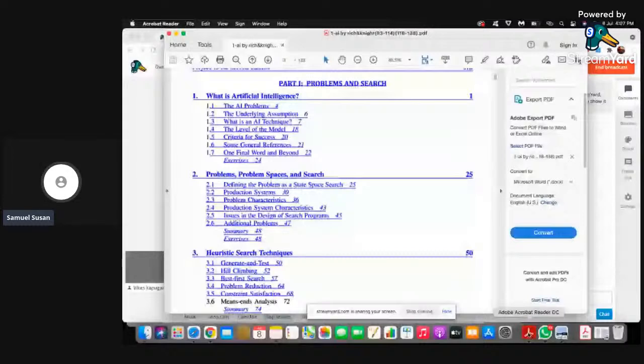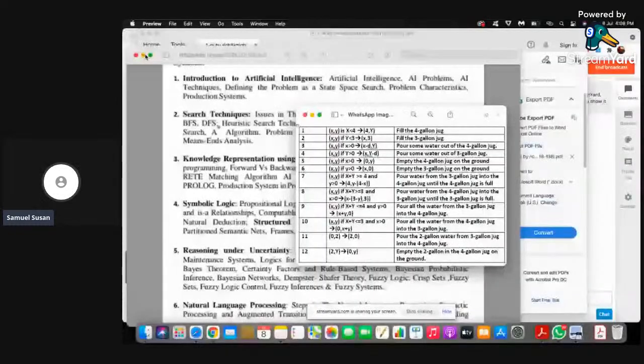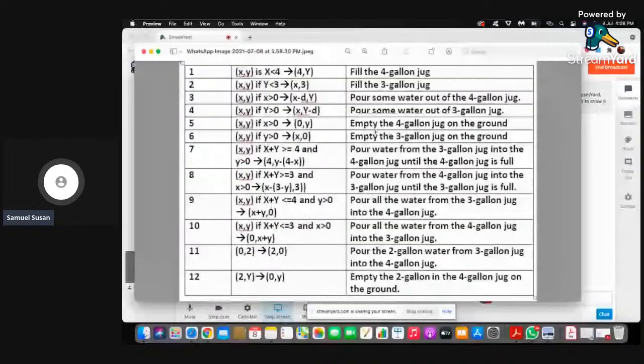In the textbook it is discussed as a water jug problem, and I guess you know what a water jug problem is. Can you show it on the screen, please? What is a water jug problem? Basically, you will be given two water jugs. One is 4 gallons, the other one is 3 gallons, and there are no markings on the jugs. And you are asked to get just 2 gallons in the 4 gallon jug. So that is the task given to a machine. How will we explain that? We explain that as a state space search.